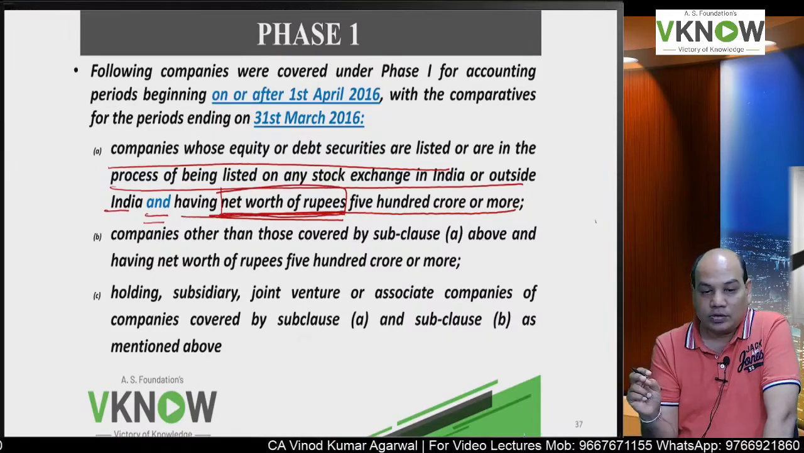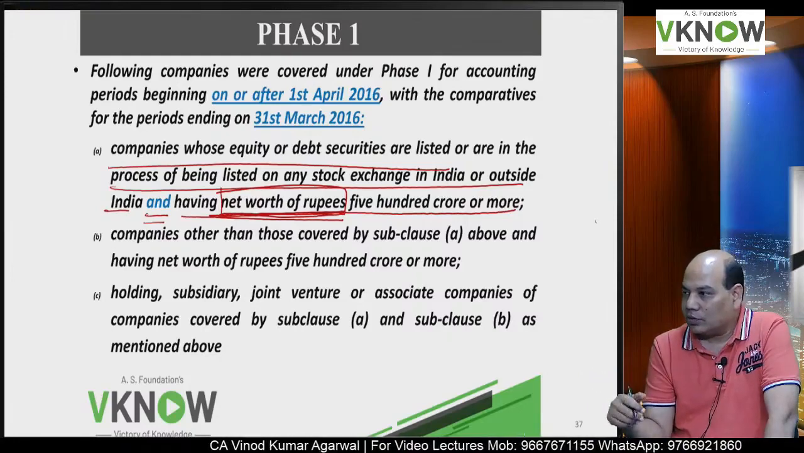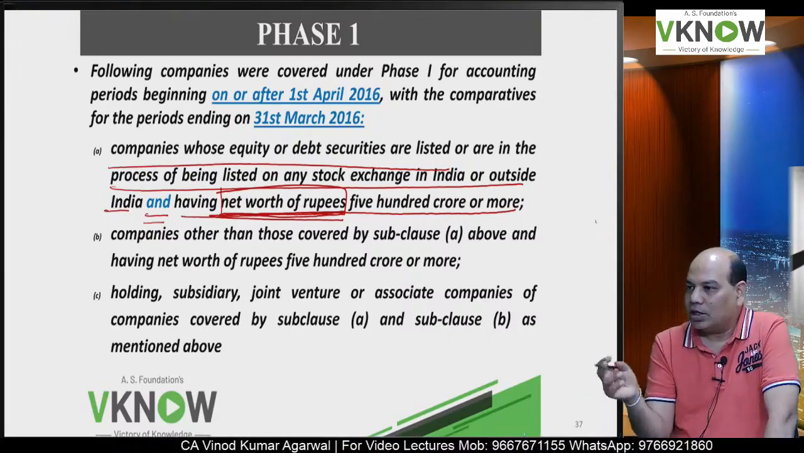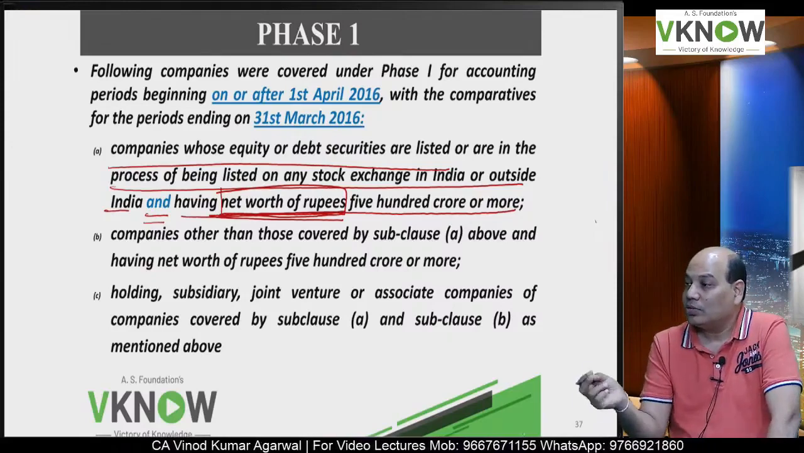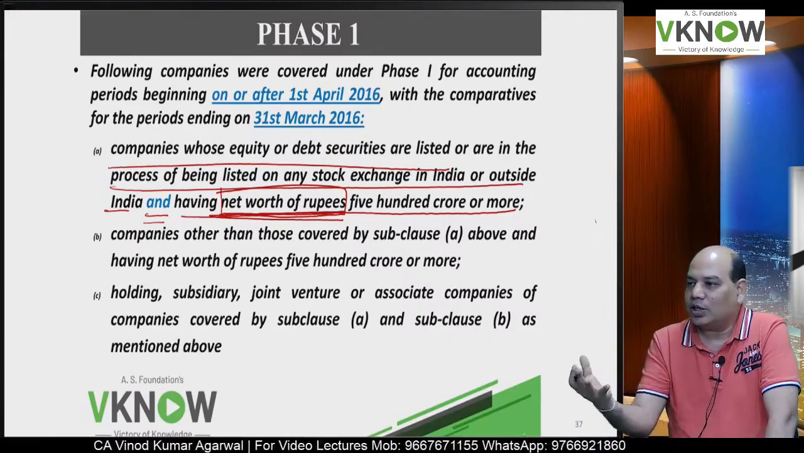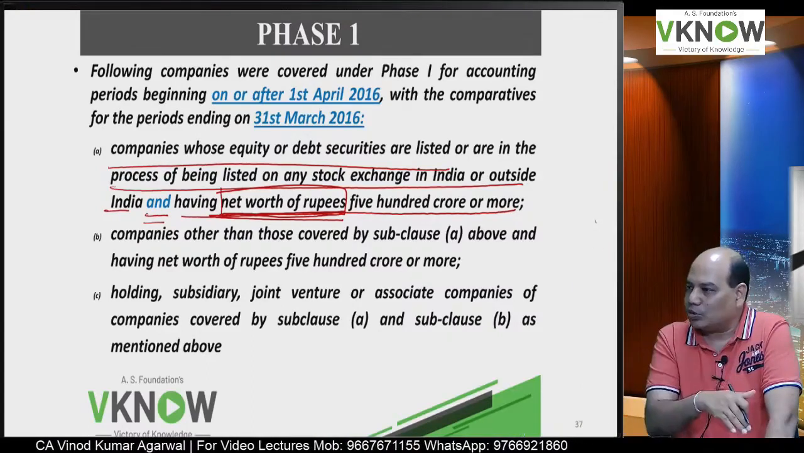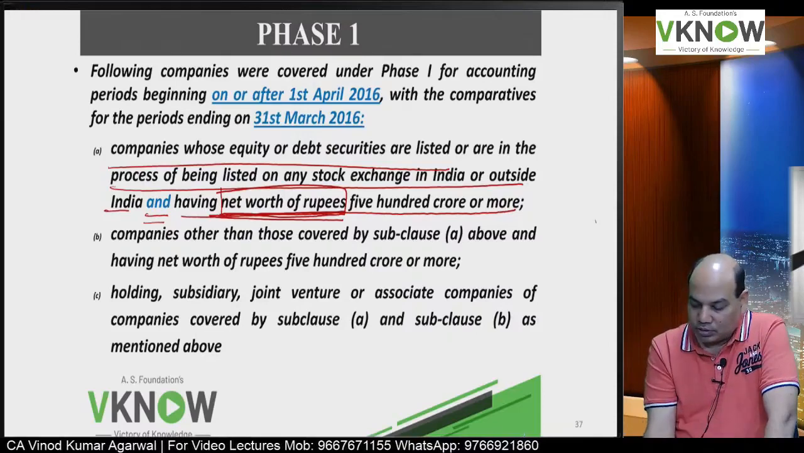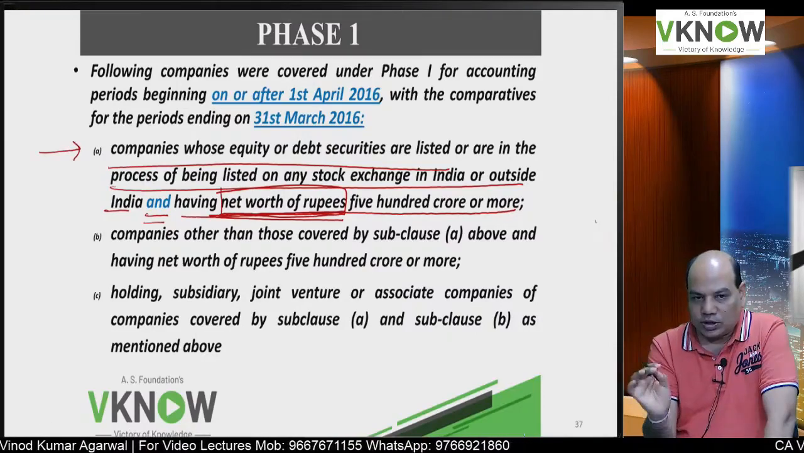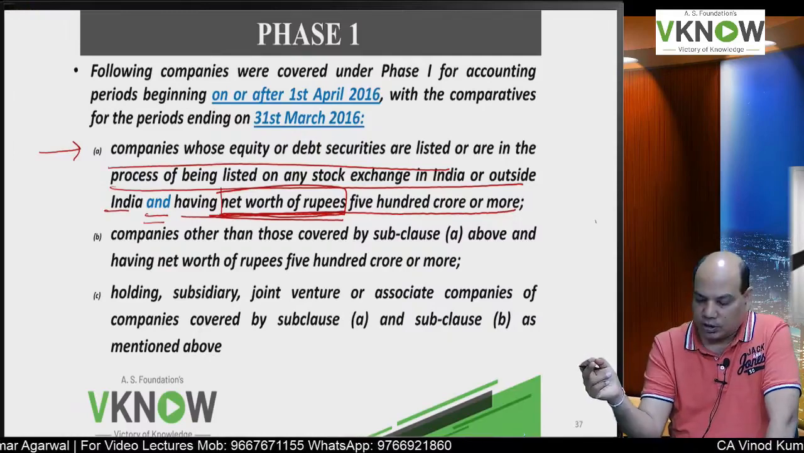And the second question is, what is included in the net worth? And on which date should net worth be calculated? Because net worth will change every day. If today I earn 10 rupees profit, my net worth will today be higher by 10 rupees compared to yesterday. So this is my first: listed or in the process of listing plus net worth equal to or more than 500 crore.